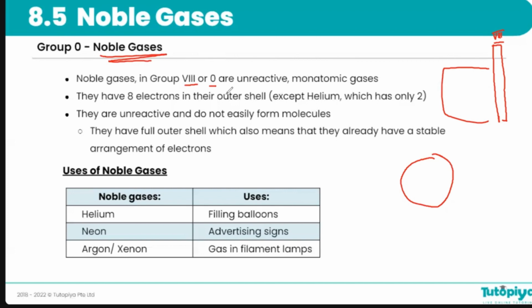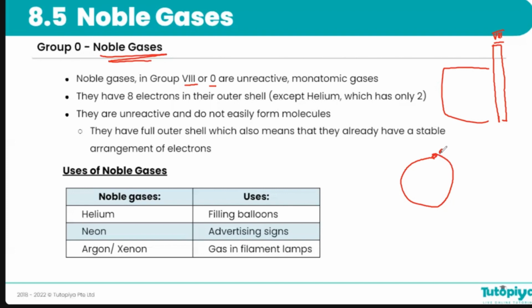And because they're nobles, they don't like to mix with the others. Just like back in the day, nobles didn't like to mix with any others. They like to protect their territory and just stay like that. Just like that, noble gases also don't like to mix with other elements. They're already full, right? They already have the best condition they could have.